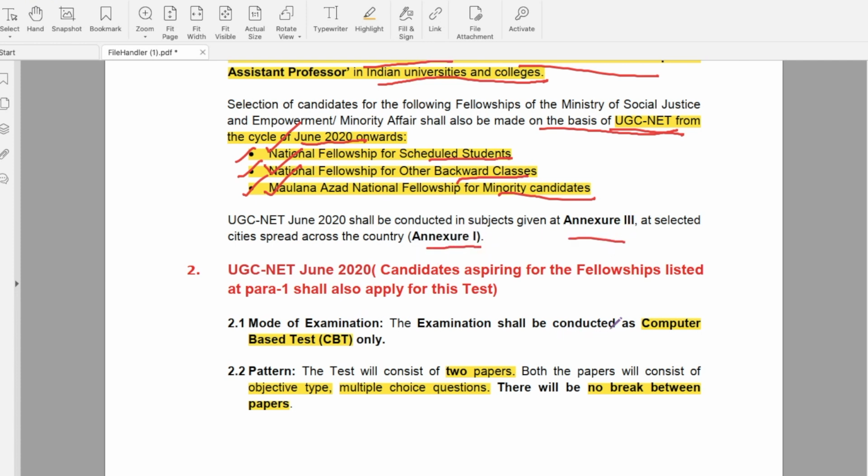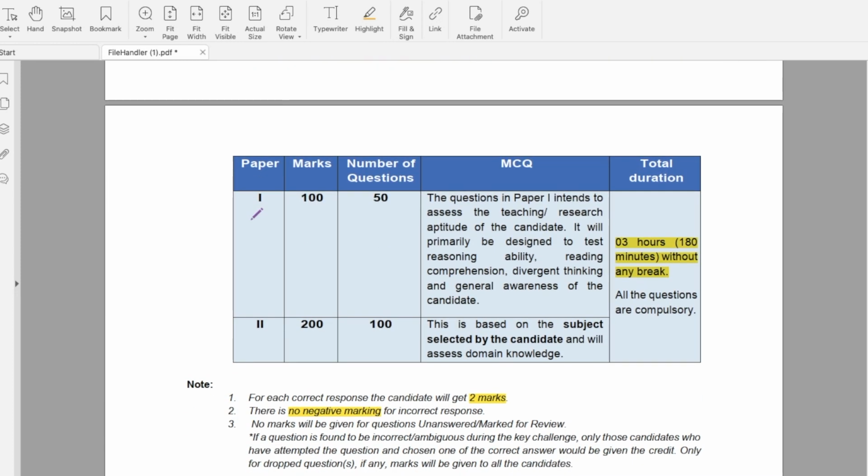The mode of examination is computer based exam. And the exam pattern, the test will consist of two papers. Both the papers will consist of objective type multiple choice questions. There will be no break between the papers. That is, there is no kind of interval between the two papers. This is the exam pattern.